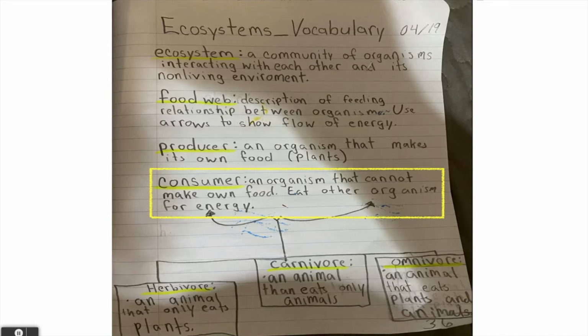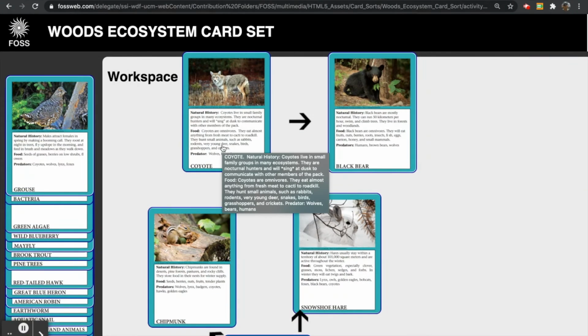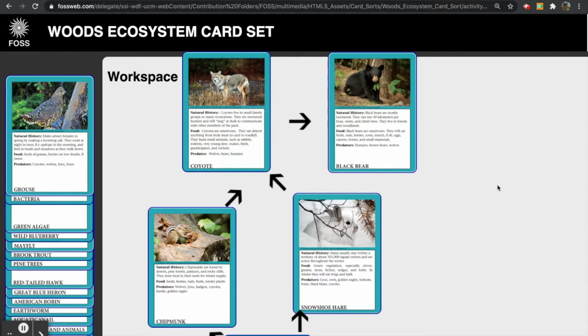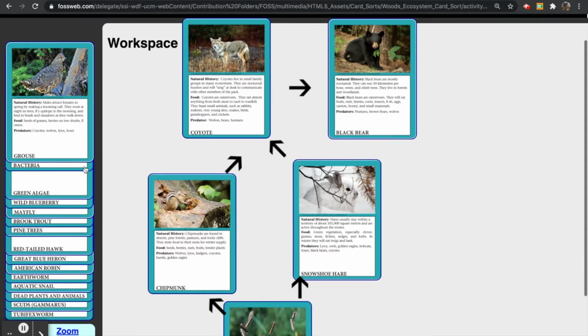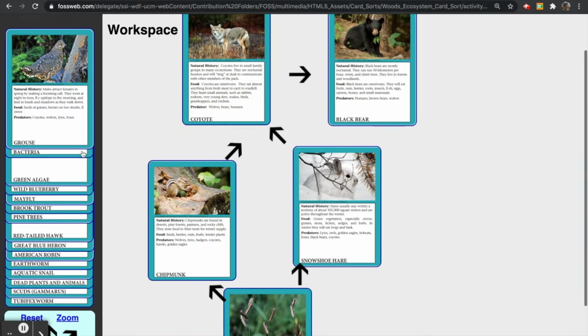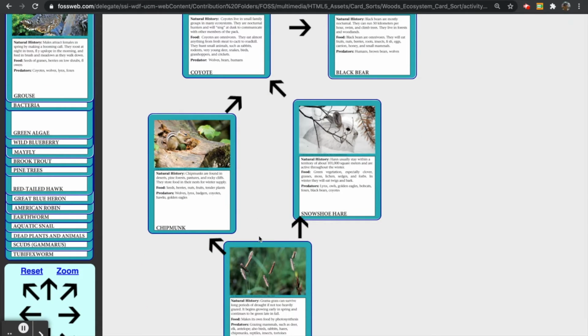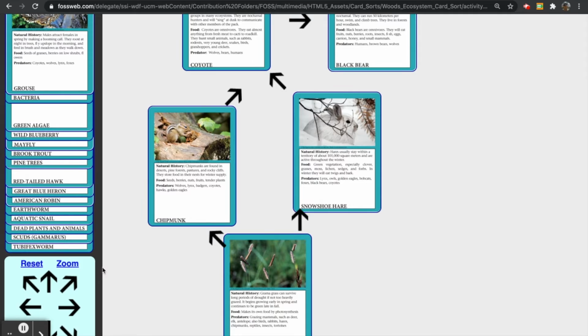Let's go over the food web and see how a food web can look with different animals. Alright, so here on the food web, we have access to these different organisms in nature, in the woods. I picked some different organisms and built a food chain. We're going to take a look and start at the bottom. We're going to read about it, and then I'm going to ask you to tell me, is it a producer or is it a consumer? Is it an herbivore? Is it a carnivore? Or is it an omnivore?